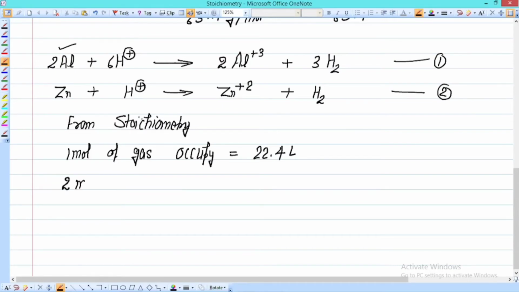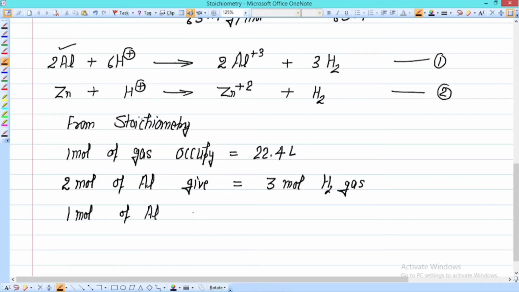2 mole of aluminium give or produce 3 mole of hydrogen gas. What about 1 mole of aluminium? 1 mole of aluminium will give 3 divided by 2 mole of hydrogen gas.